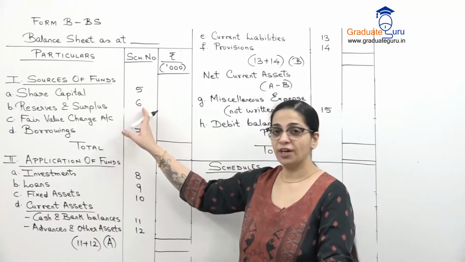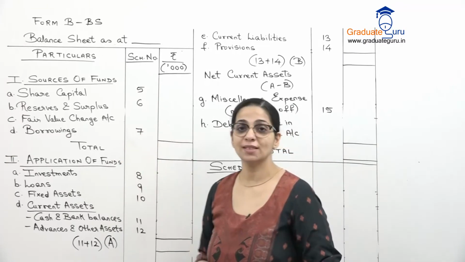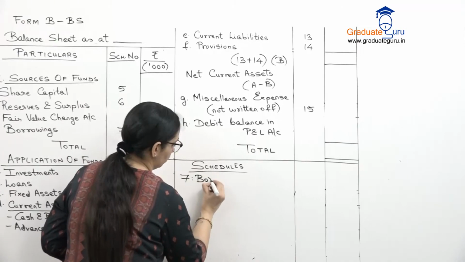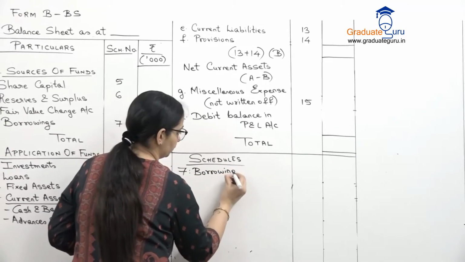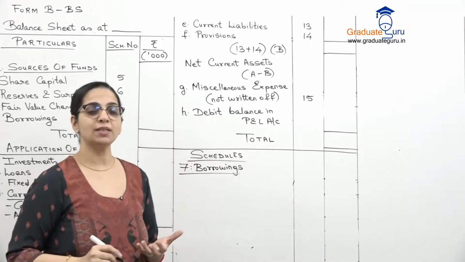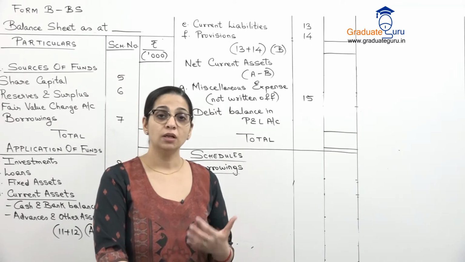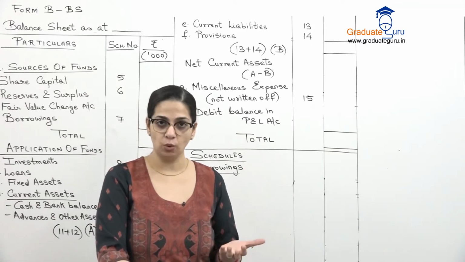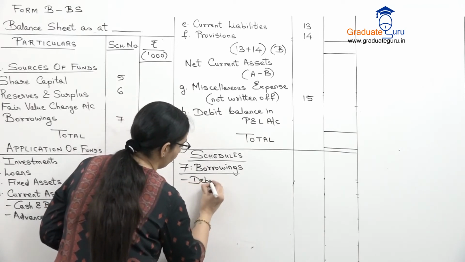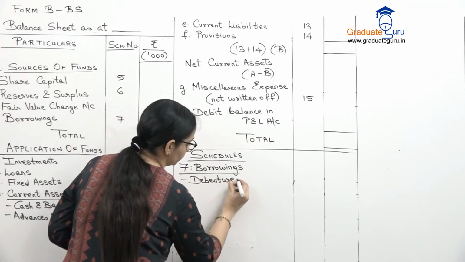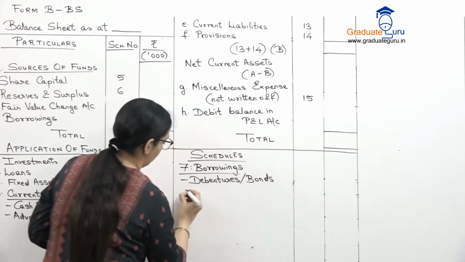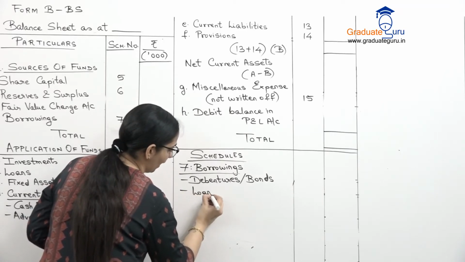So we have covered till schedule 6. Now let's go to schedule 7 for borrowings. So generally for companies, borrowings can be in the form of direct loans या वो debentures या bonds भी issue कर सकते हैं. So we will first start with debentures or bonds. Then we have loans from banks.